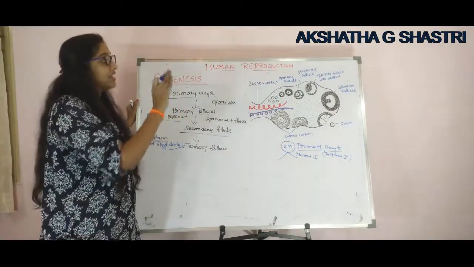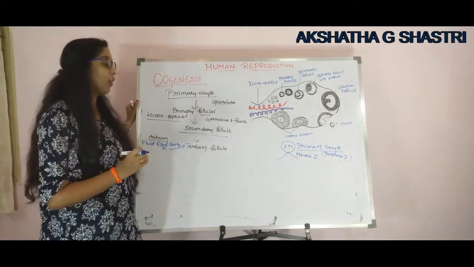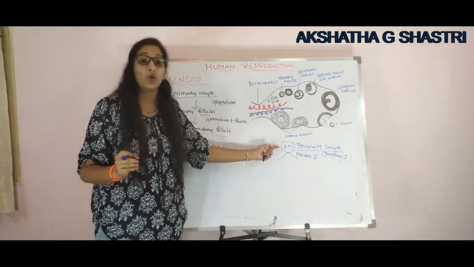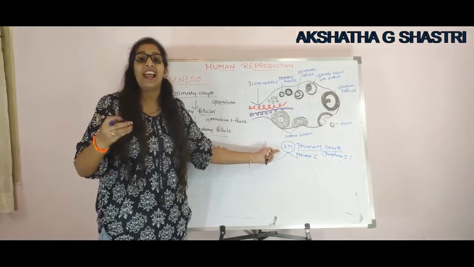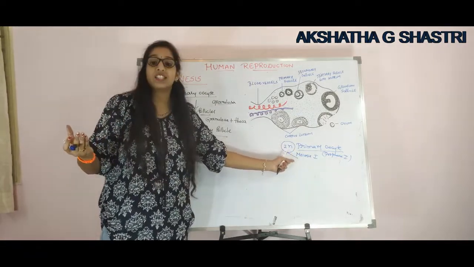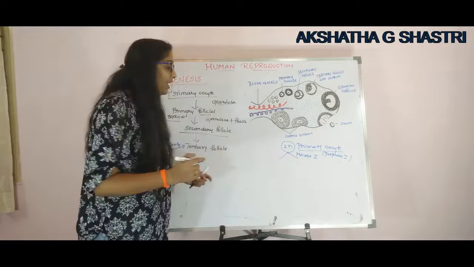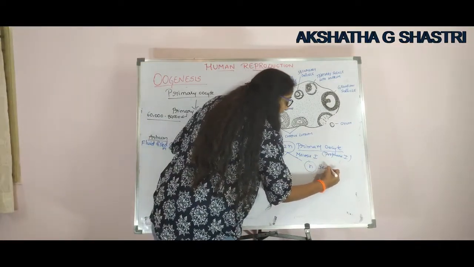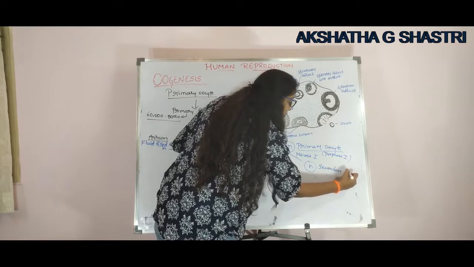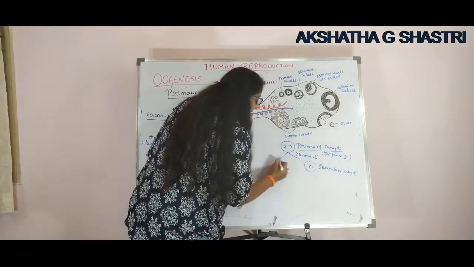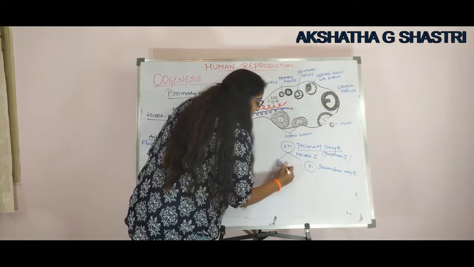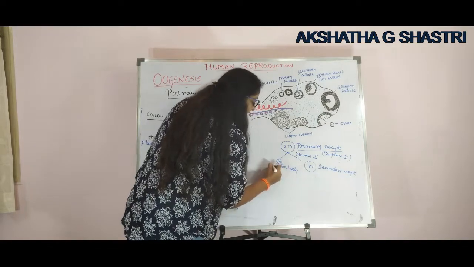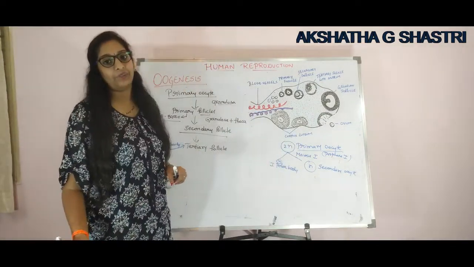But once it transforms into tertiary follicle, this primary oocyte grows and completes meiosis 1 to form a large secondary oocyte and a small tiny polar body. That is the first polar body. Right?